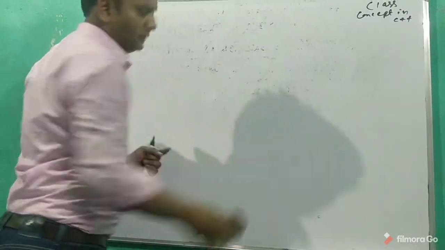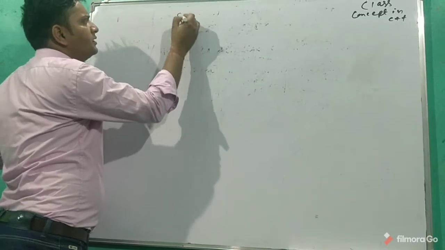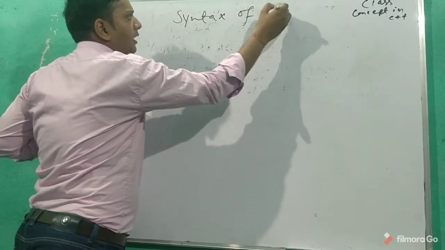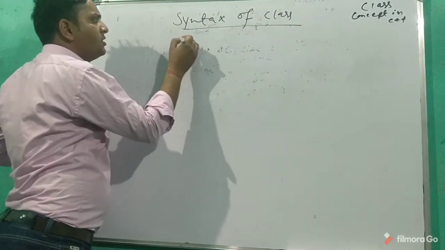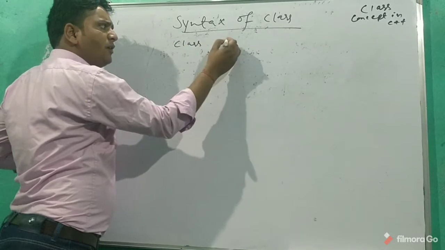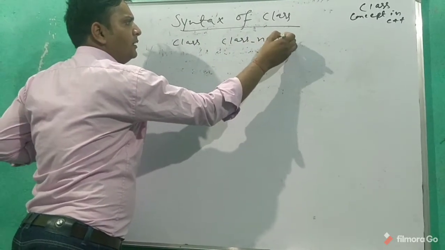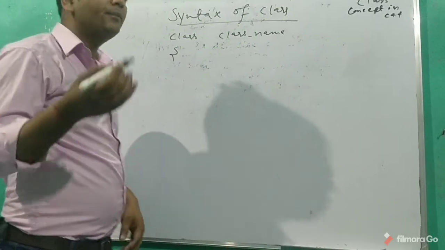So what is the class syntax? Class is a keyword, followed by the class name. The class consists of n number of data members and member functions.